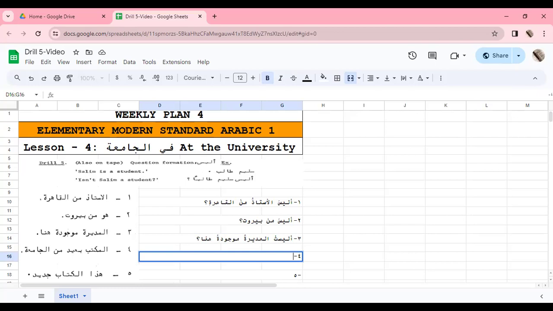Al-maktabu ba'idun min al-jamiyati. The office is far away from the university. First, let's make it negative. Al-maktabu is masculine, so we use the corresponding masculine form, Laisa. Al-maktabu is its subject, so it will come in Rafa form. Laisal maktabu, the office is not.